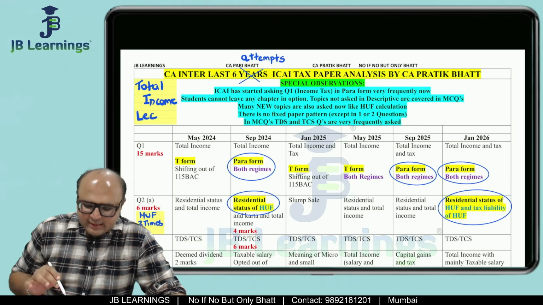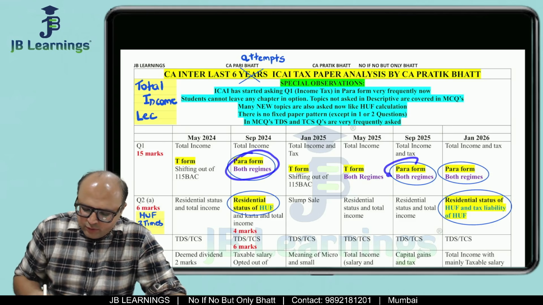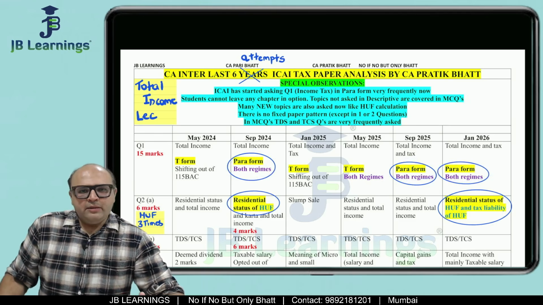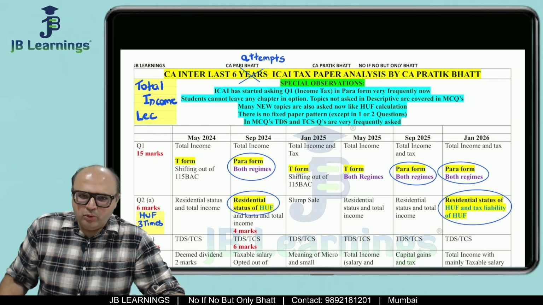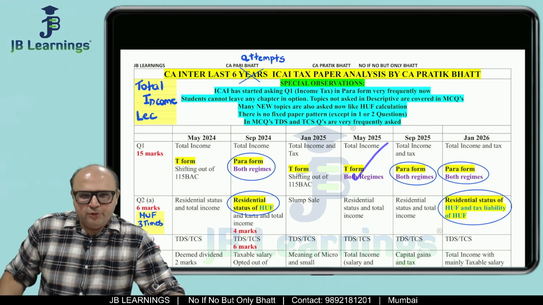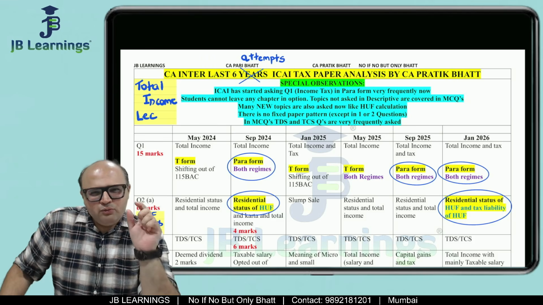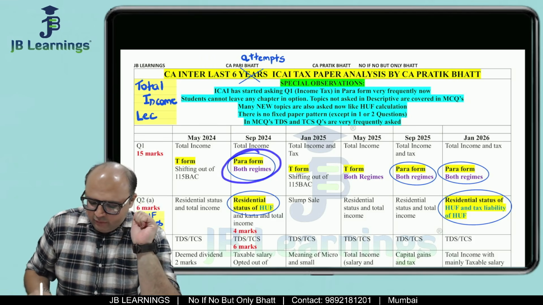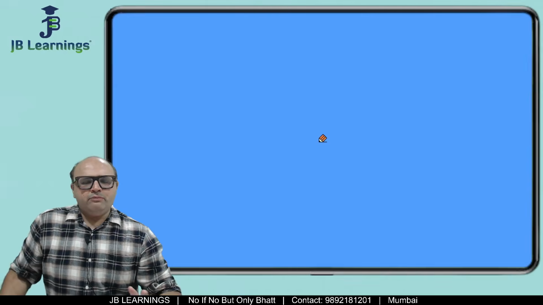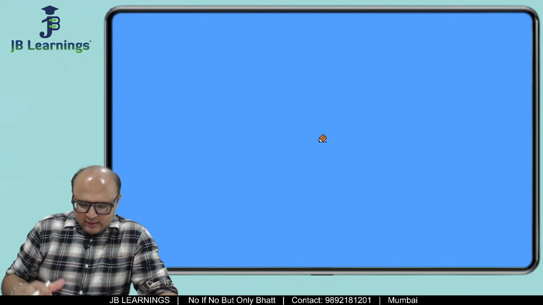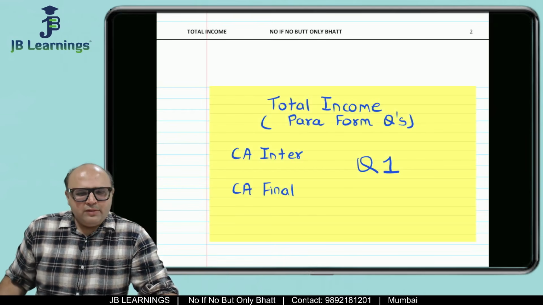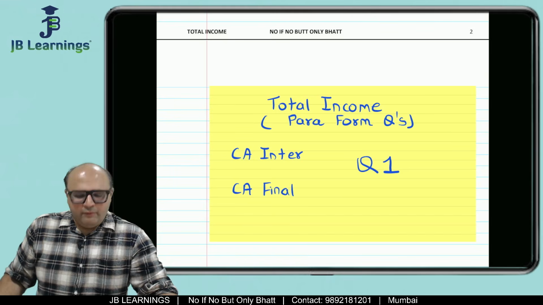In the last 6 attempts, 3 times they have asked you the first question in paragraph form. Now, there is no surety that they will always ask you the question in paragraph form only. They might also ask you in T form, which is your P&L account form. But there are very few sums for practice in paragraph forms. So I am going to practice a few sums in paragraph form with you all. Mostly this series will go on for 3 to 4 lectures, so I'm planning 8 to 9 sums. Let me see how much I can cover.